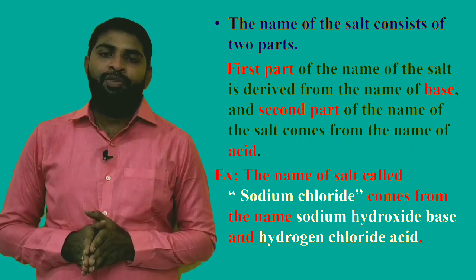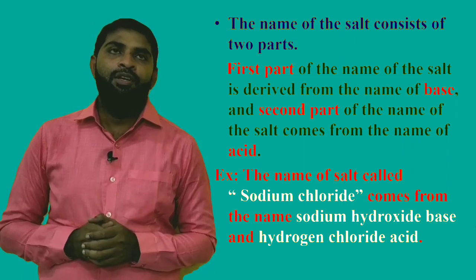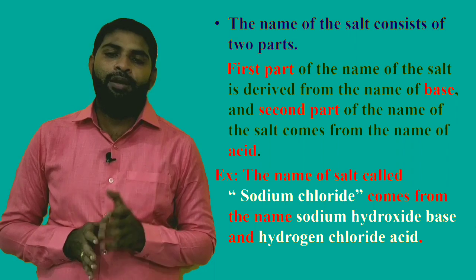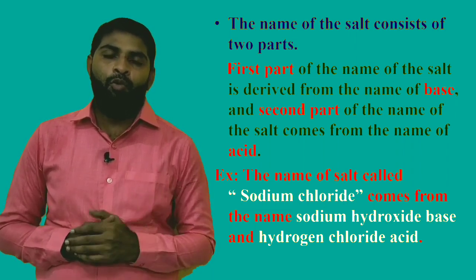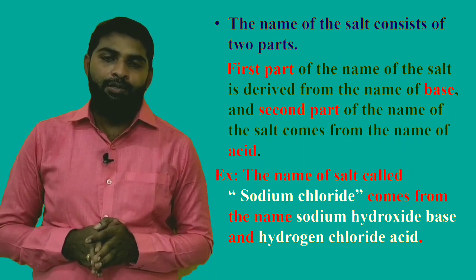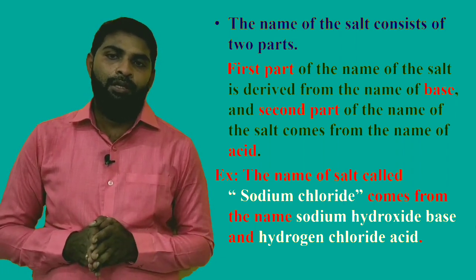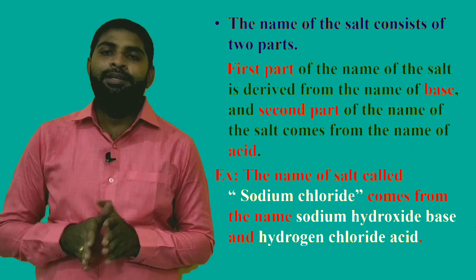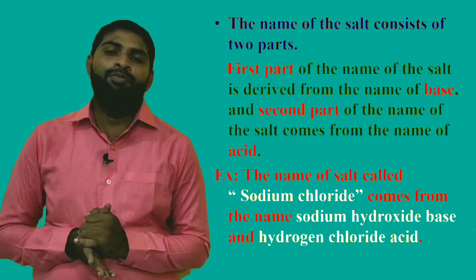For example, the name of the salt sodium chloride comes from sodium hydroxide, the base, and hydrogen chloride, the acid. From sodium hydroxide, sodium is the first part, and from hydrogen chloride, chloride is the second part. That means it will be sodium chloride.